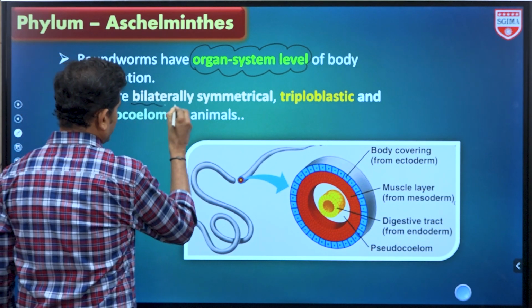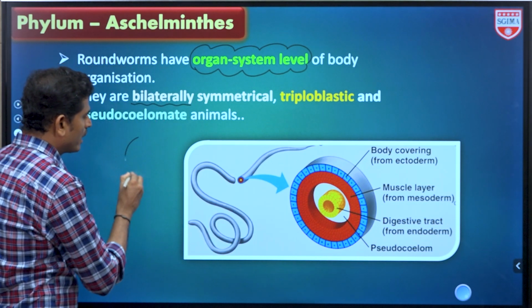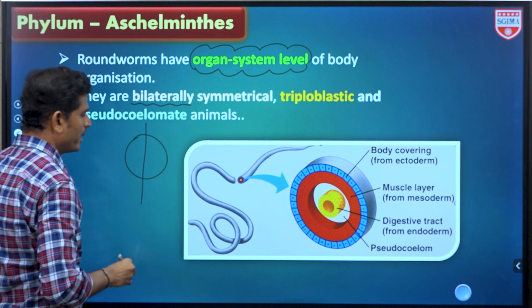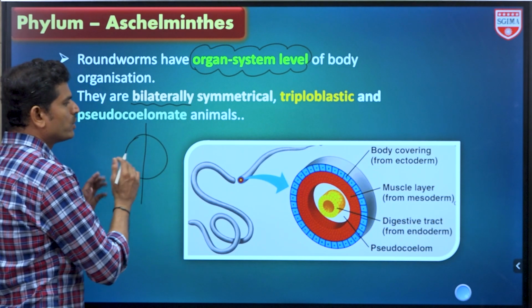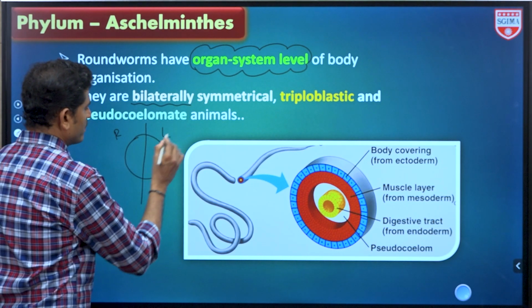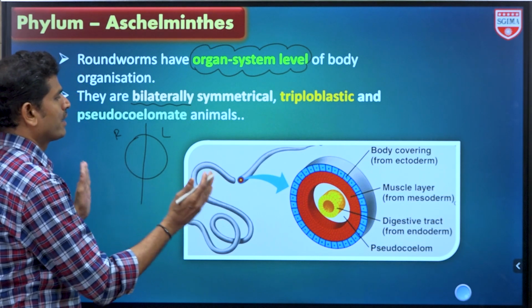Bilaterally symmetrical means the organism is divided through the central axis in only one plane into two mirror images, right side and left side. That's why it is called bilateral.